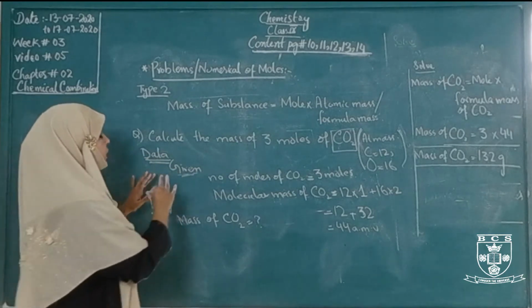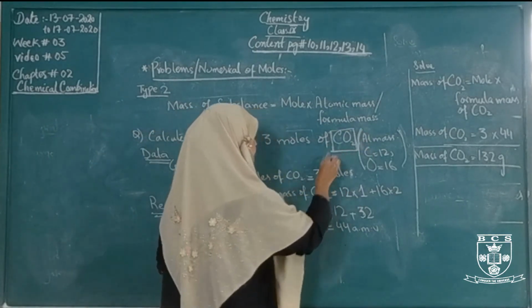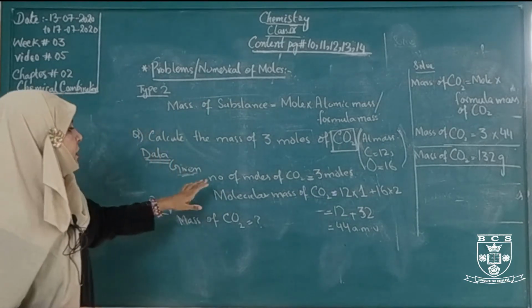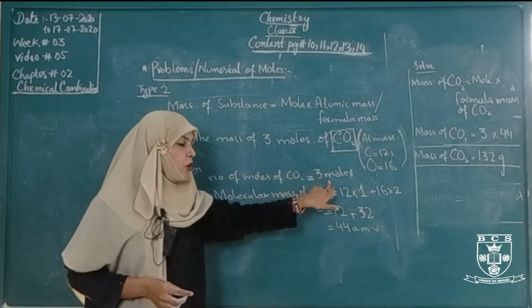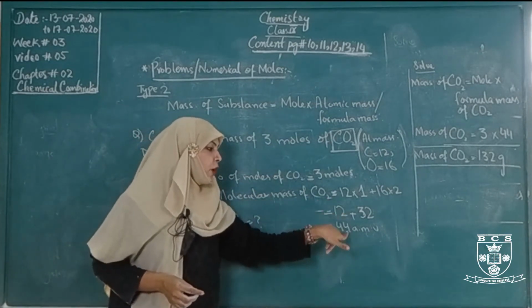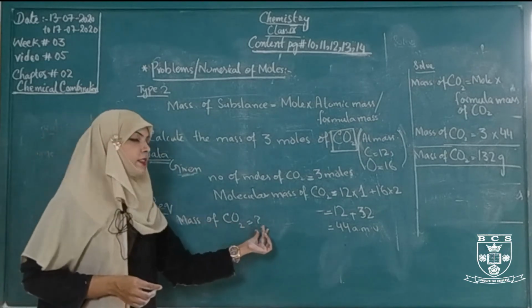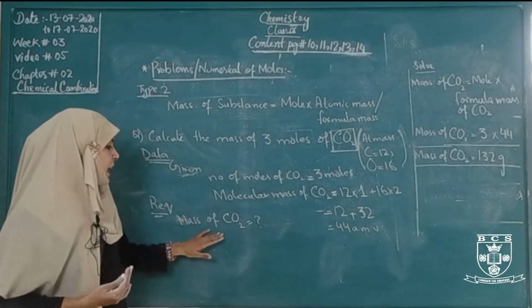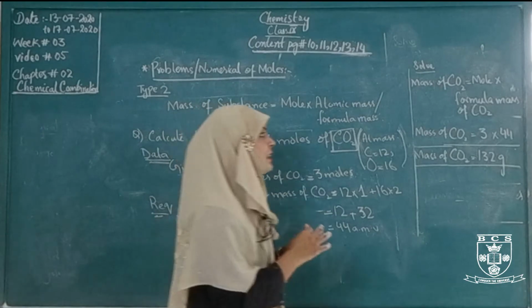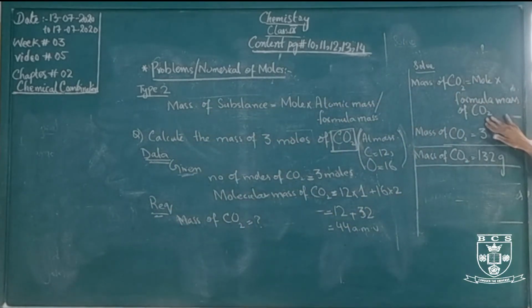So, in these questions, we will find the mass. Number of moles of carbon dioxide, 3 moles. This is a given value. Molecular mass of carbon dioxide is 44. This is the atomic mass unit. We have to find the mass of carbon dioxide, and we will apply this formula: mass of carbon dioxide equals mole multiplied by formula mass of carbon dioxide.